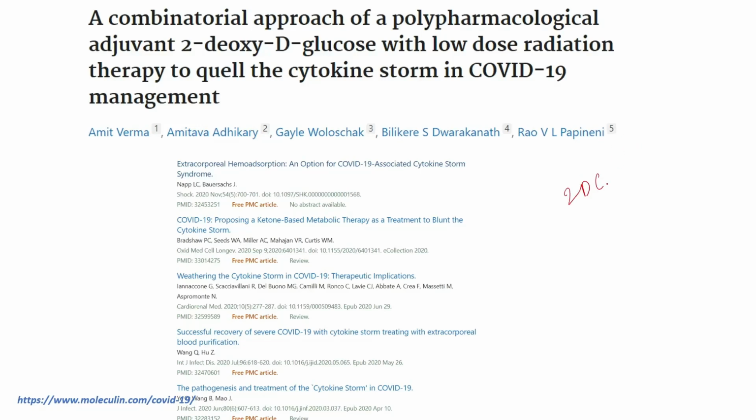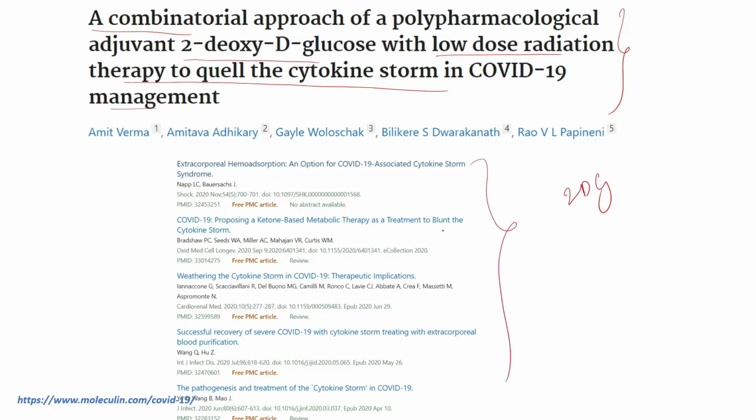These are also a group of studies being done regarding COVID-19: a combinatorial approach of a polypharmacological adjuvant to 2-deoxy-D-glucose with low dose radiation therapy to quell the cytokine storm in COVID-19 management. And there are other related studies being done.